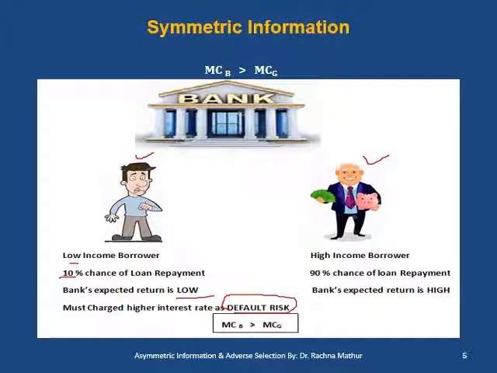Now, come to the other side, Mr. B. He is a rich man, a high income borrower, and there is complete information to both the bank and Mr. B about the loan status. Since he is a high income borrower, there is a 90% chance of loan repayment. The bank's expected return lending to Mr. B is high. Now, on this ground of symmetric information, the marginal cost of a loan to a good credit risk borrower is less than the marginal cost of a loan to a bad credit risk borrower.